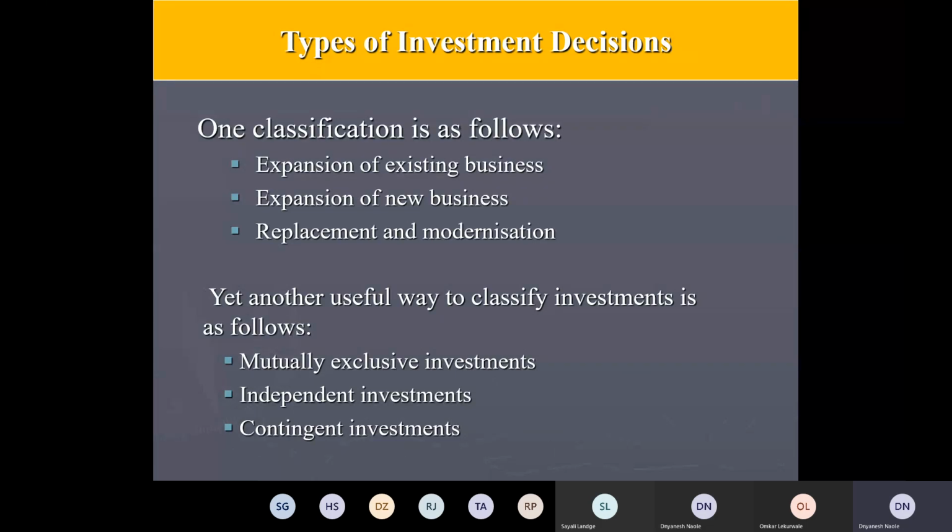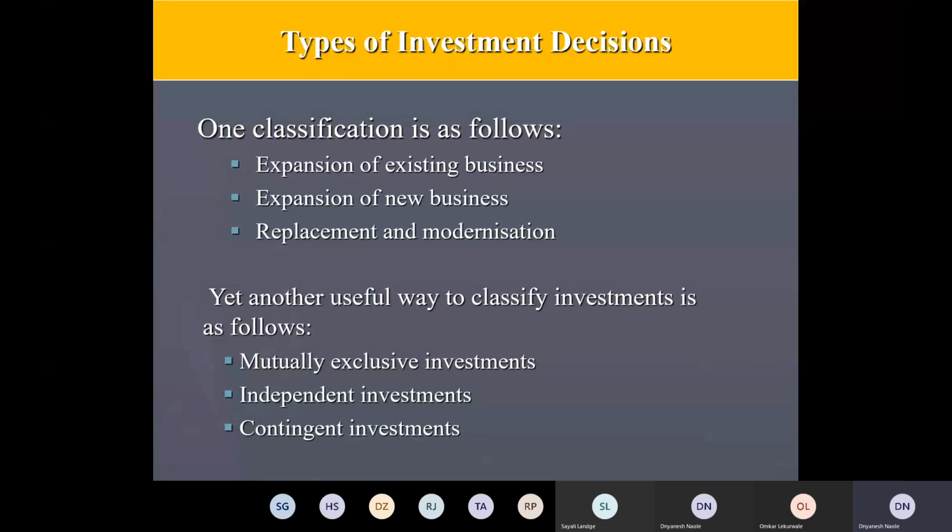Okay. So for example, if you are trying to go for expansion of a plant capacity to manufacture additional products, and another is that you are trying to enter into a new product manufacturing. These are two different projects which do not have any bearing on one another. So if you find both of them profitable and if you also have a good amount of capital to invest in both the options, you can go for both the investments.